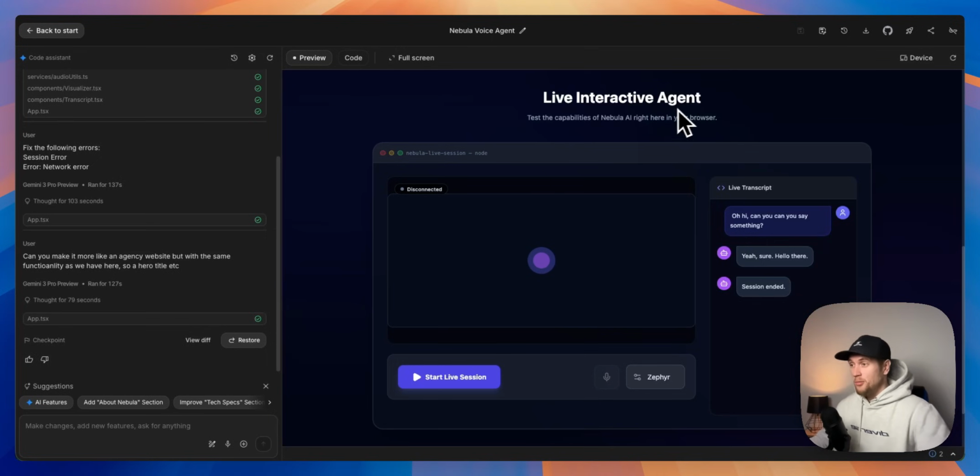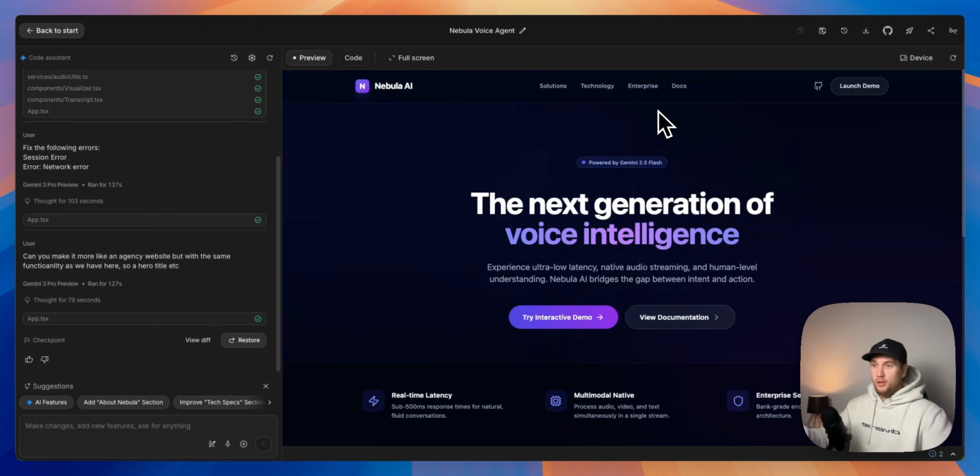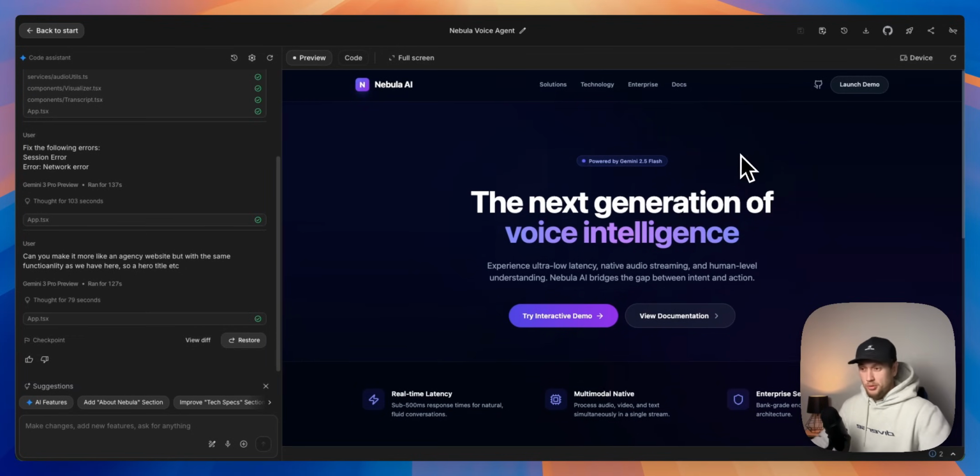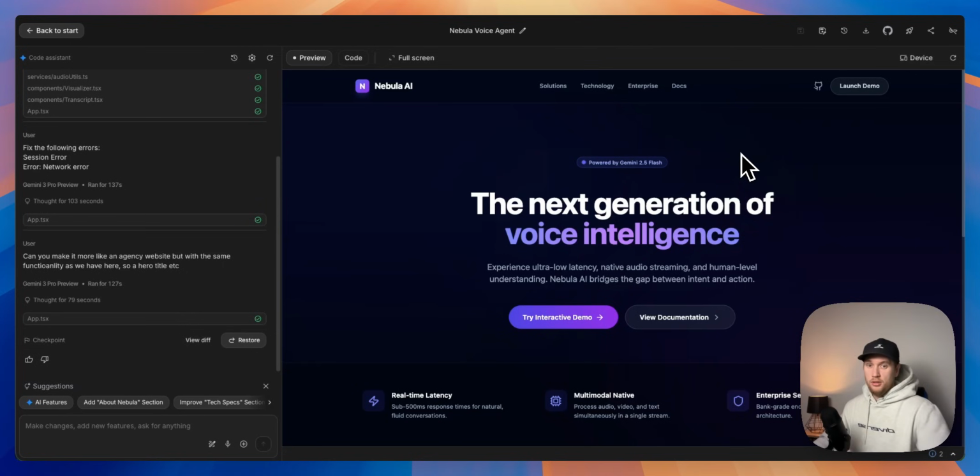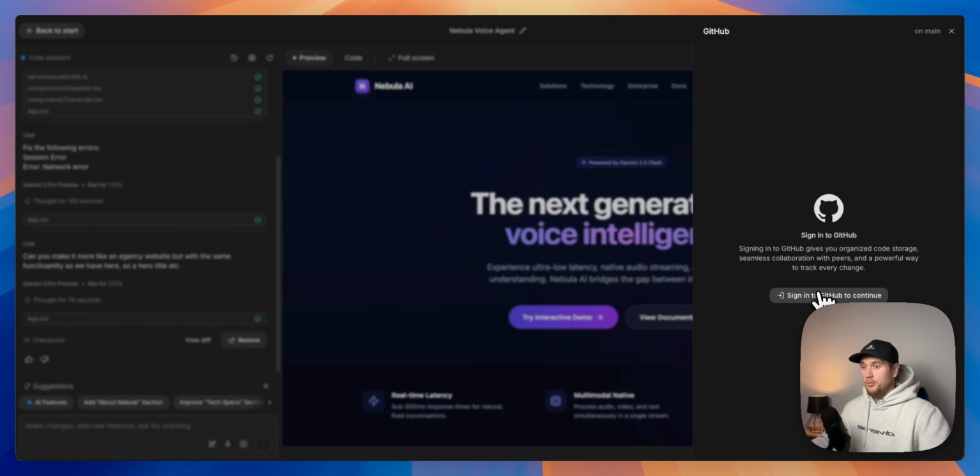Okay. Anyway, I'm going to show you now how to grab what we have here to then literally be your own website, and then you don't have to pay for anything except for your Gemini API keys. All right, in the top right here, we have a few buttons. One of them is save to GitHub. Now, when I click on sign into GitHub, it does not allow me. I just keep on getting errors. I don't know whether it's because I'm in Europe or because of the Cloudflare outage today.